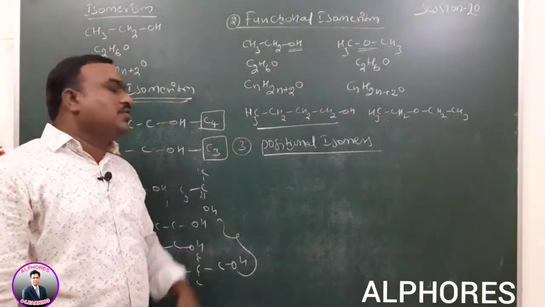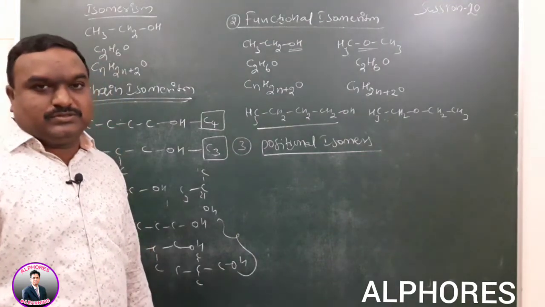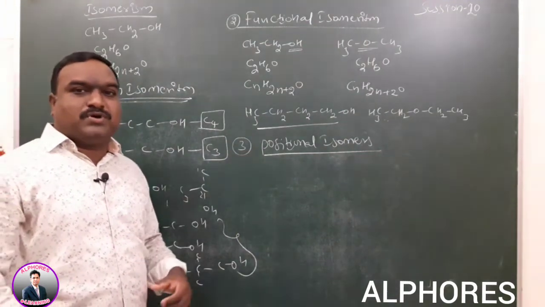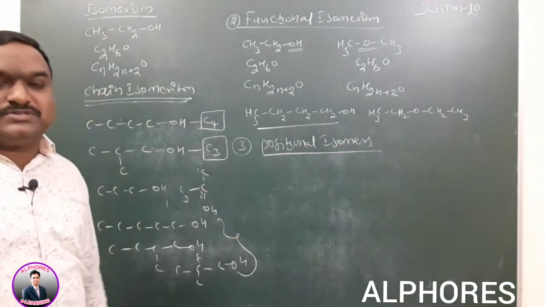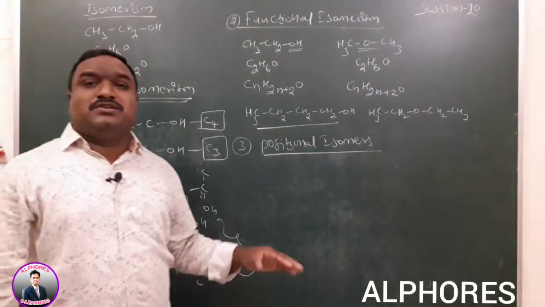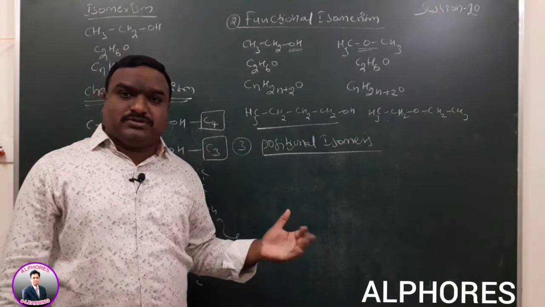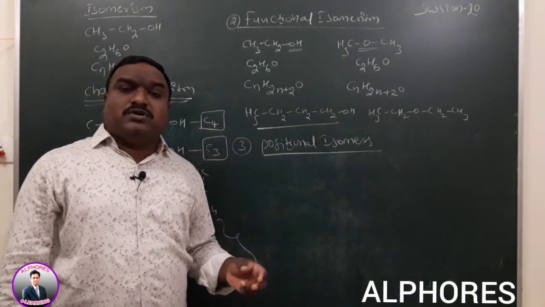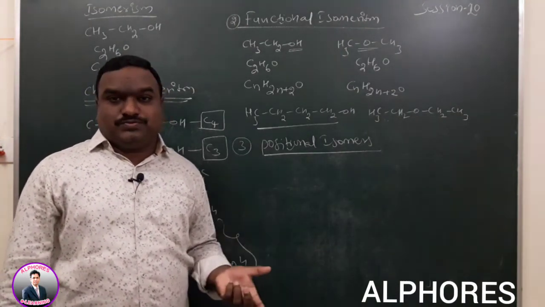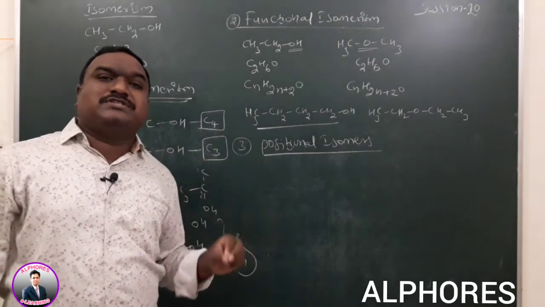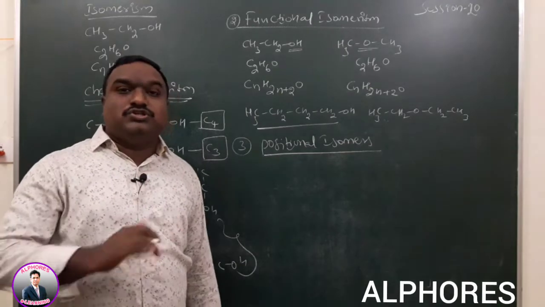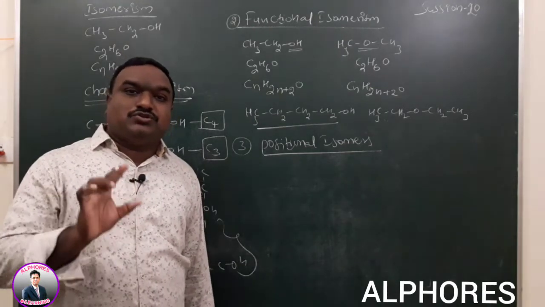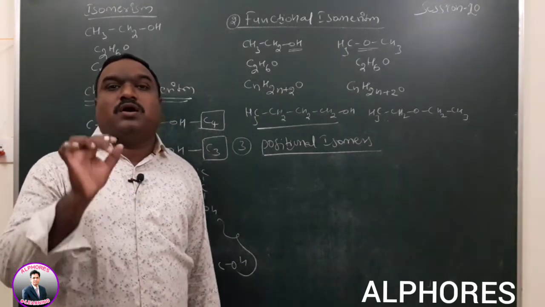Supposing X and Y are both positional isomers: in compound X, the second carbon has the OH group, and in compound Y, the first carbon has the OH group. So based on the OH group position, we can explain whether positional isomerism is possible or not.